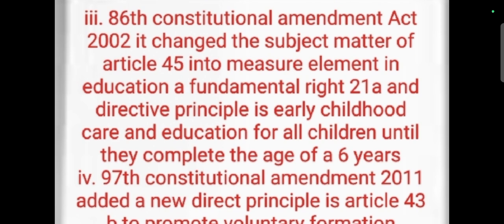The next one is the 86th Constitutional Amendment Act 2002. It changed the subject matter of Article 45 of DPSP. Actually, Article 45 originally contained provision for child care for children of 6 to 14 years. But according to the 86th Constitutional Amendment Act 2002, it made the right to education a fundamental right under Article 21A, and it changed the subject matter of Article 45 of DPSP, that is, early childhood care and education for all children until they complete the age of 6 years.